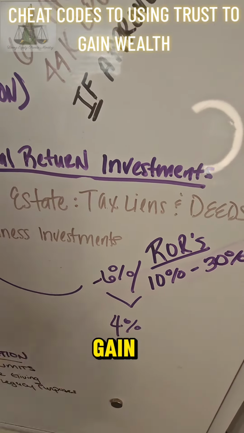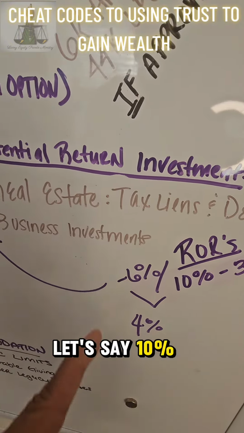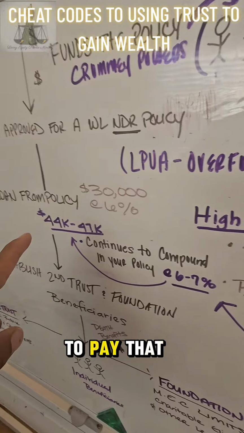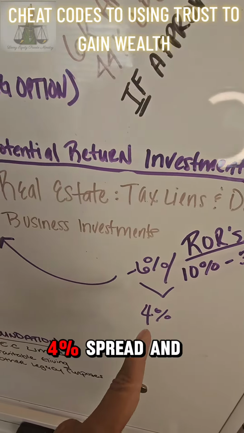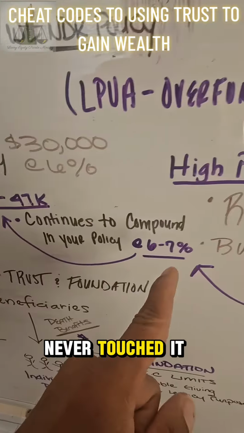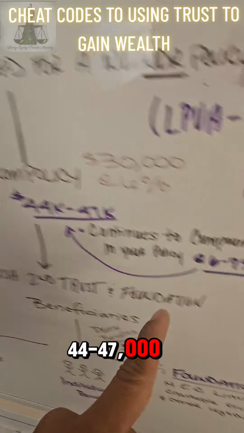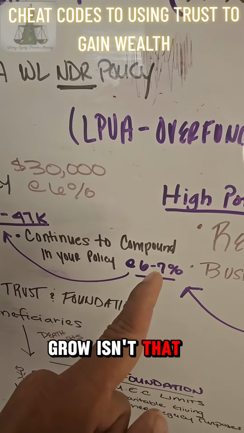I like to play the minimum gain because if you have high expectations, you end up getting sad when you don't meet them. Let's say 10%, negative 6%, because I have to pay that back over there. I get a 4% spread, and I go over here, guess what? My money still grows as if I never touched it. I get 4% here, and my money at that 44, 47,000 still continues to grow. Isn't that awesome? Let's continue.